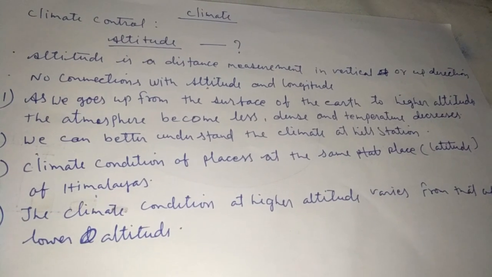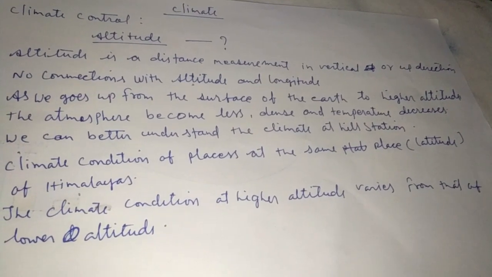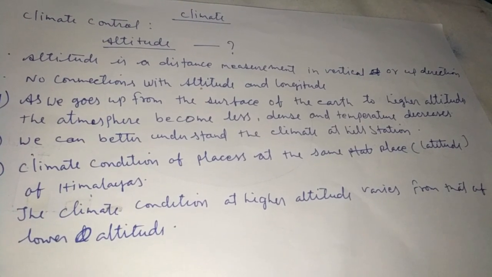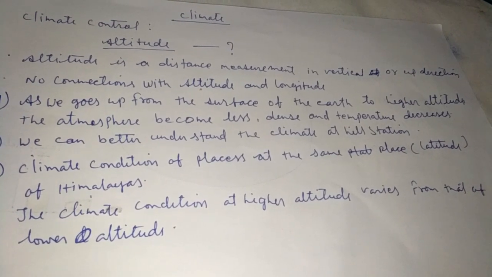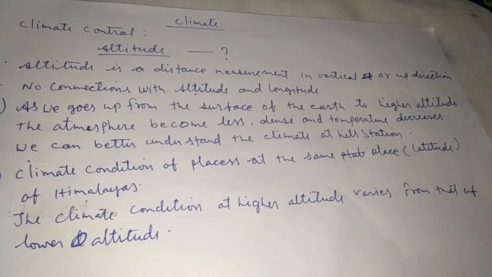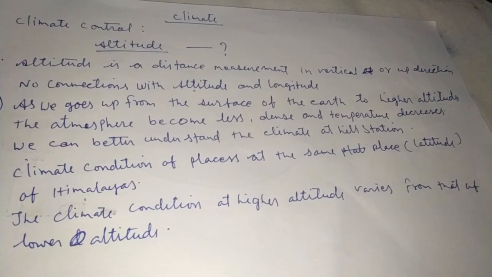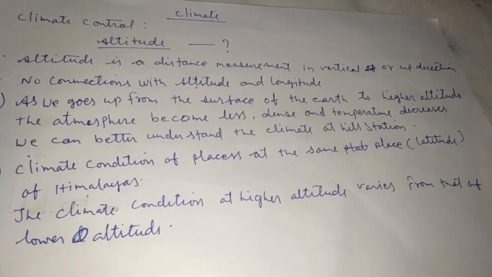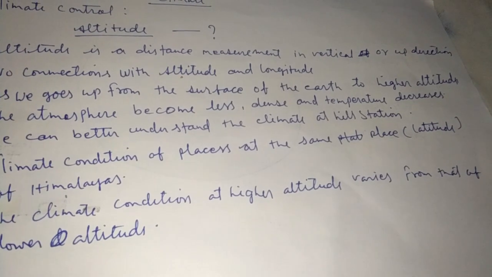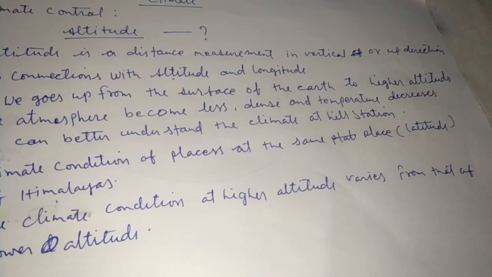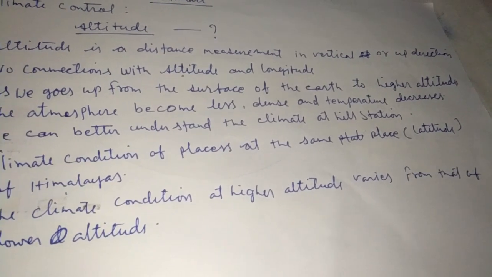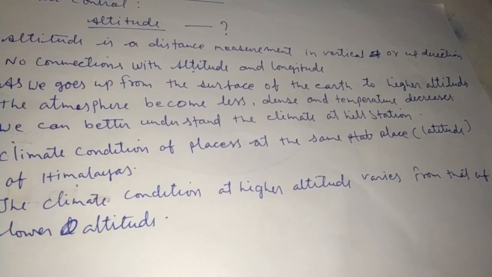The climate condition at a higher altitude varies from that at a lower altitude. Suppose you are living in an area of the earth with different relief features, such as plains, hills, plateaus and mountains.